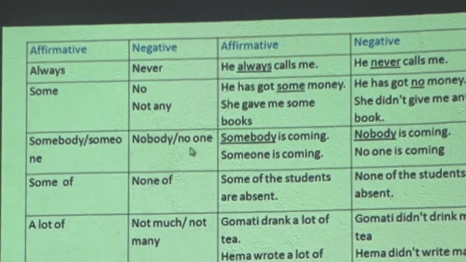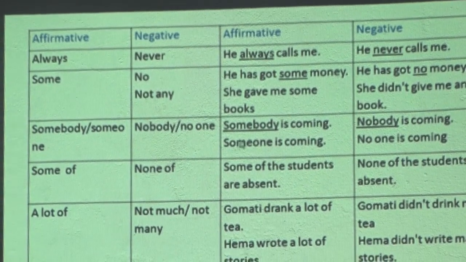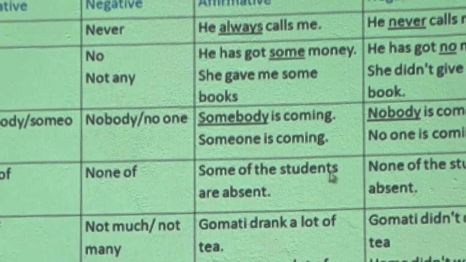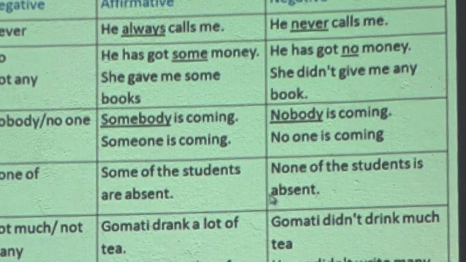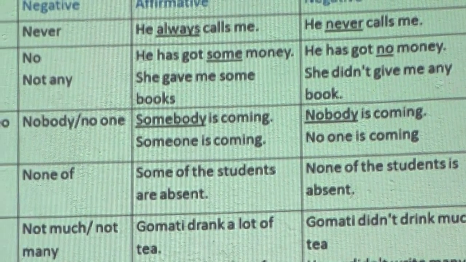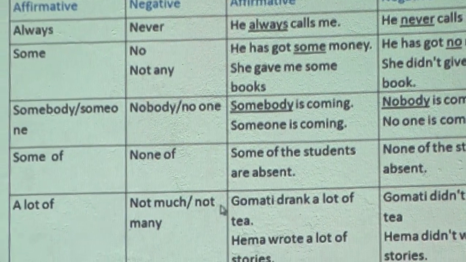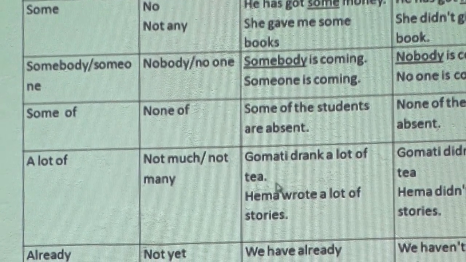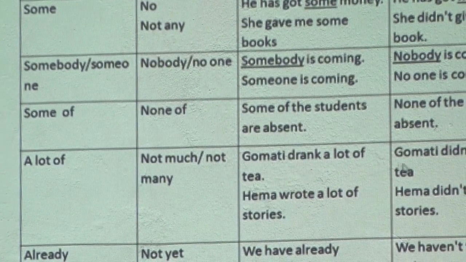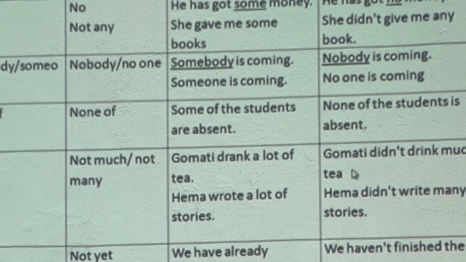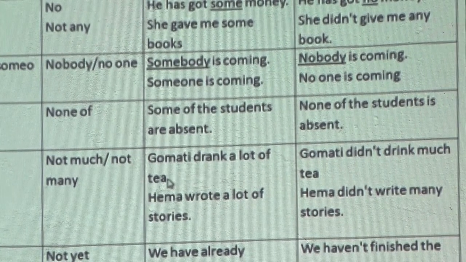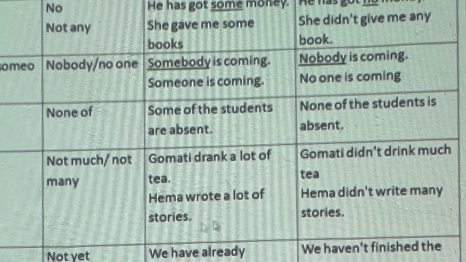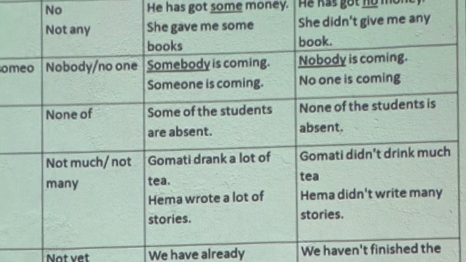Somebody, someone, into nobody, no one. These are examples. Somebody is coming, nobody is coming, someone is coming, no one is coming. Some of the students are absent, none of the students is absent. Concord rule is used there. A lot of changes into not much or not many, according to the noun coming after. Gomati drank a lot of tea. Gomati didn't drink much tea. Much, as tea is an uncountable noun. Hema wrote a lot of stories. Stories is plural, so it's changed into many.